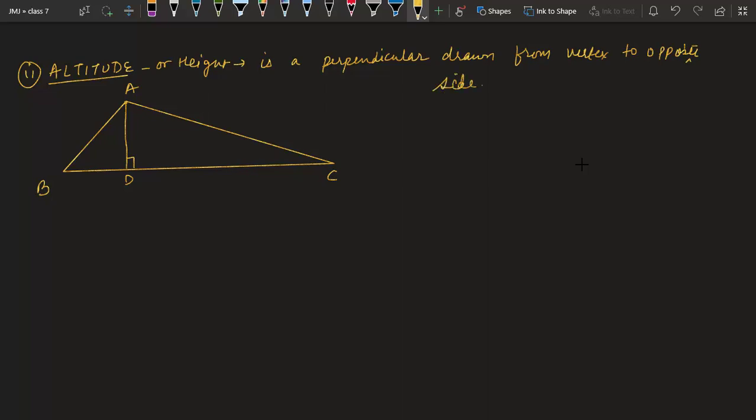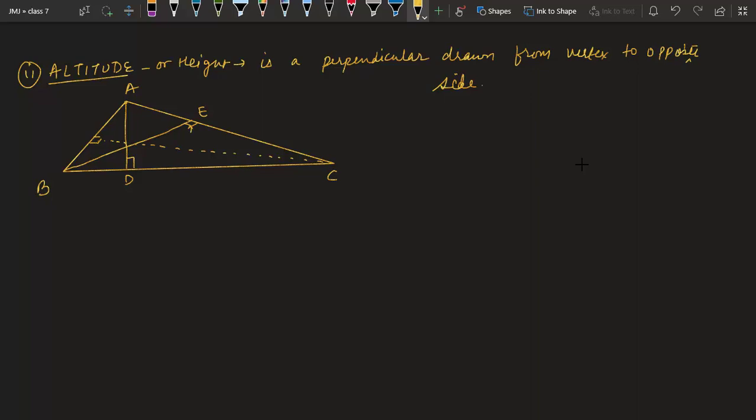Okay, so as the case of medians, we can have three altitudes in this figure also. So when we are drawing from A to D a perpendicular, it is AD. When we draw from B to this will also be a perpendicular, let me call it BE, and similarly we can have third perpendicular CF. This 90 degree is an indication that it is standing at an angle of 90 degree.